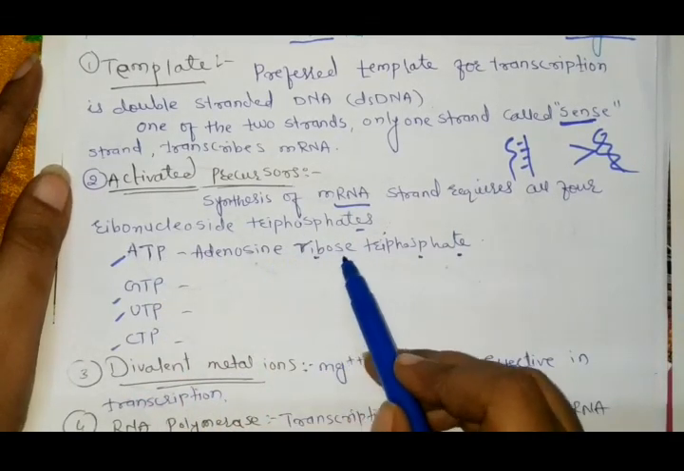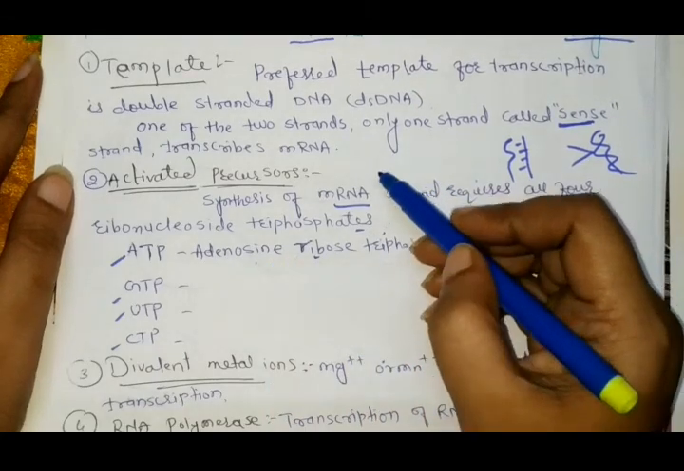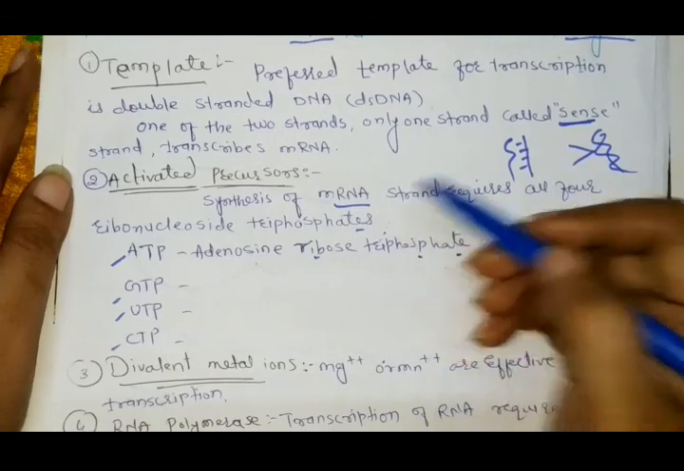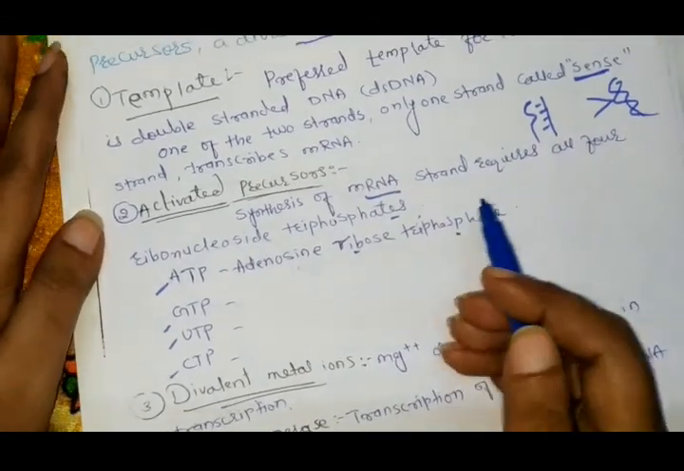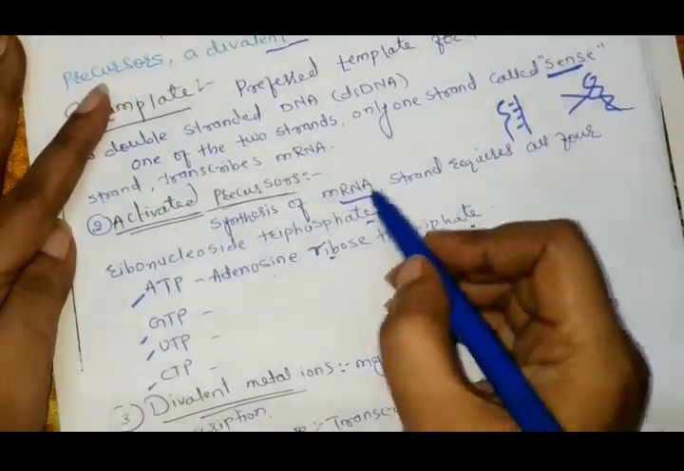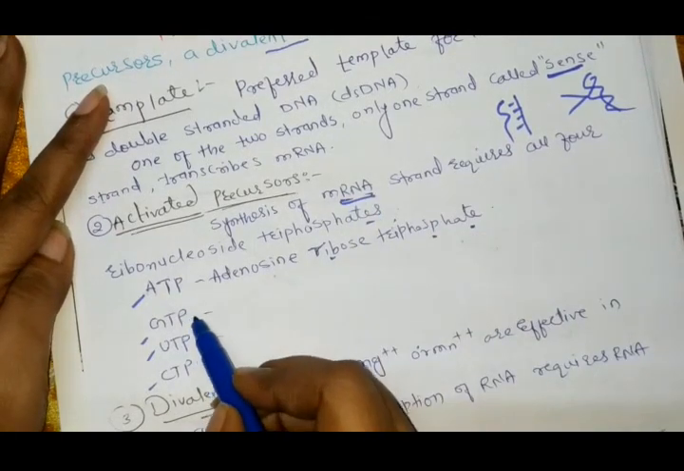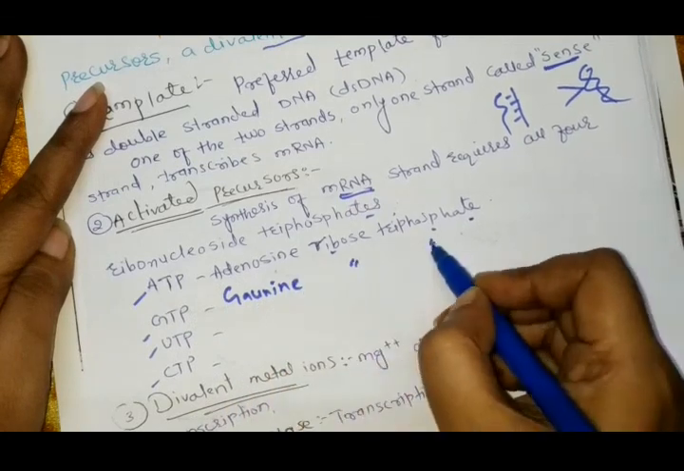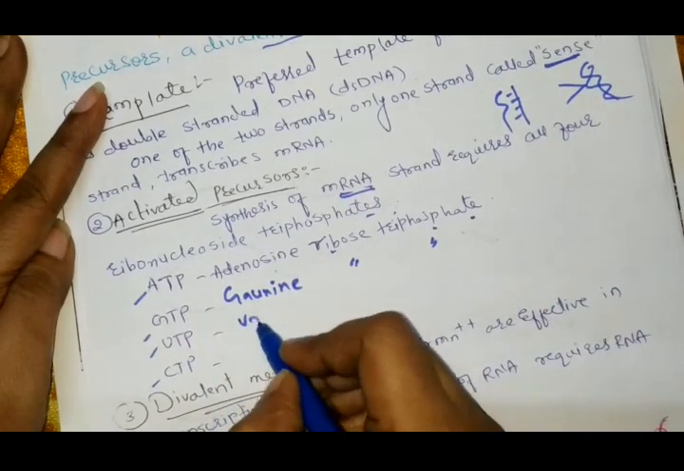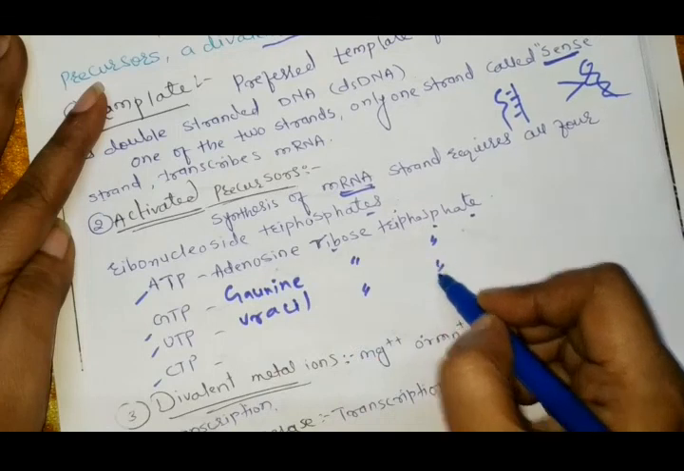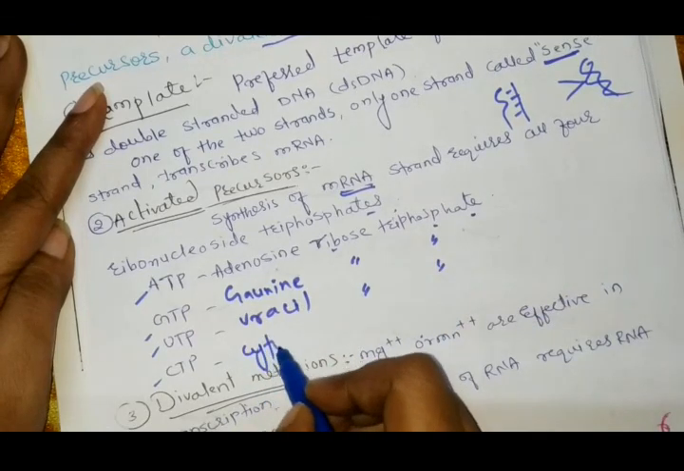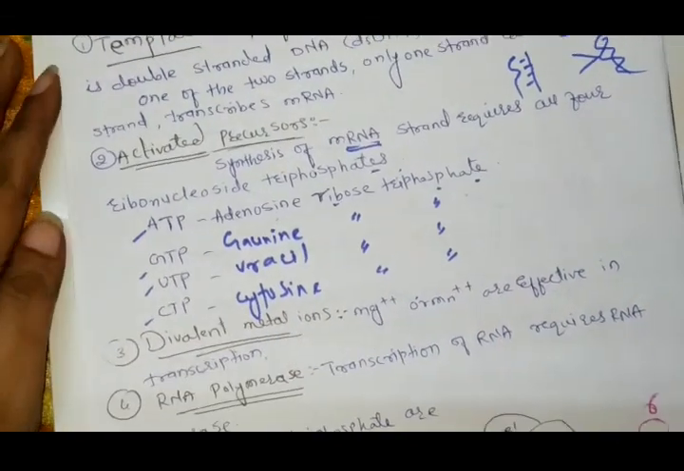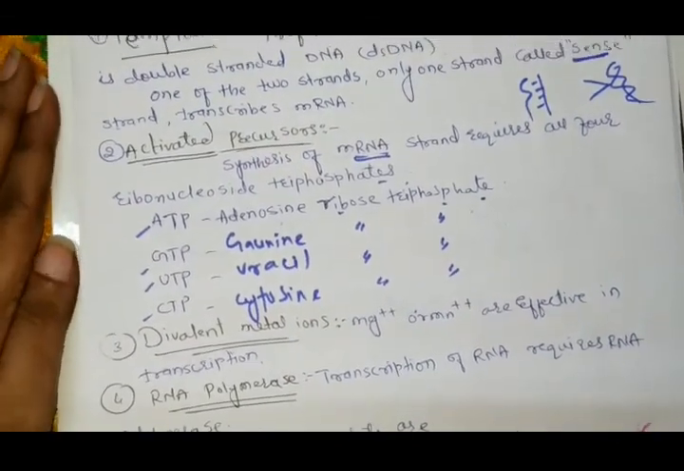These are ribose because in the formation of RNA, ribose sugar is used, and in DNA, deoxyribose sugar is used. That's why ribose triphosphate is necessary for the synthesis of mRNA. Now GTP means guanine ribose triphosphate. UTP means uracil ribose triphosphate. CTP means cytosine ribose triphosphate. Do you all understand?